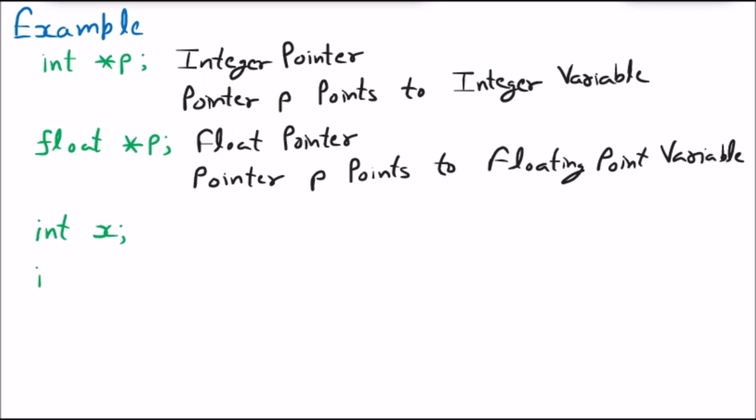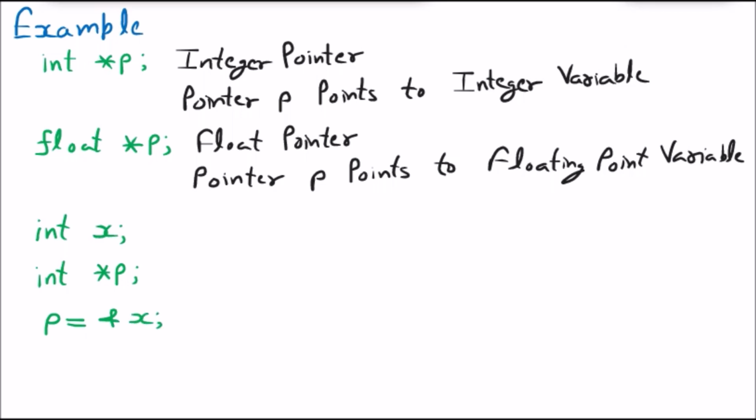Then we are saying int star p. By saying this, we know that star is the special thing, meaning it is the pointer variable. So p is the pointer variable. And we are saying p is equal to &x.